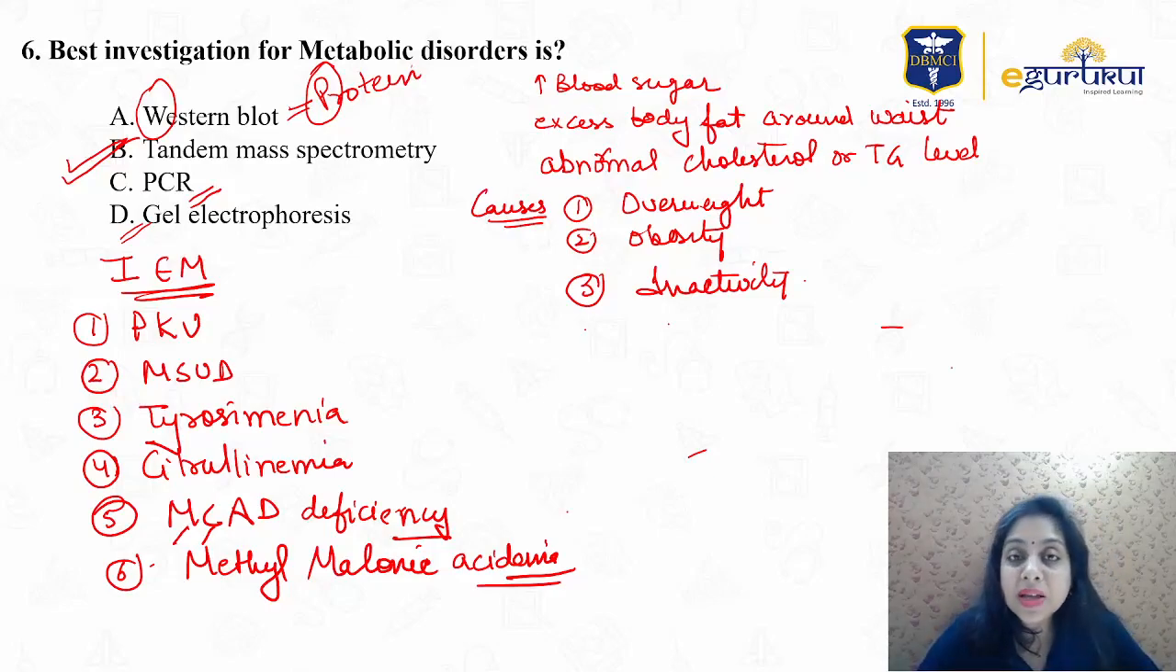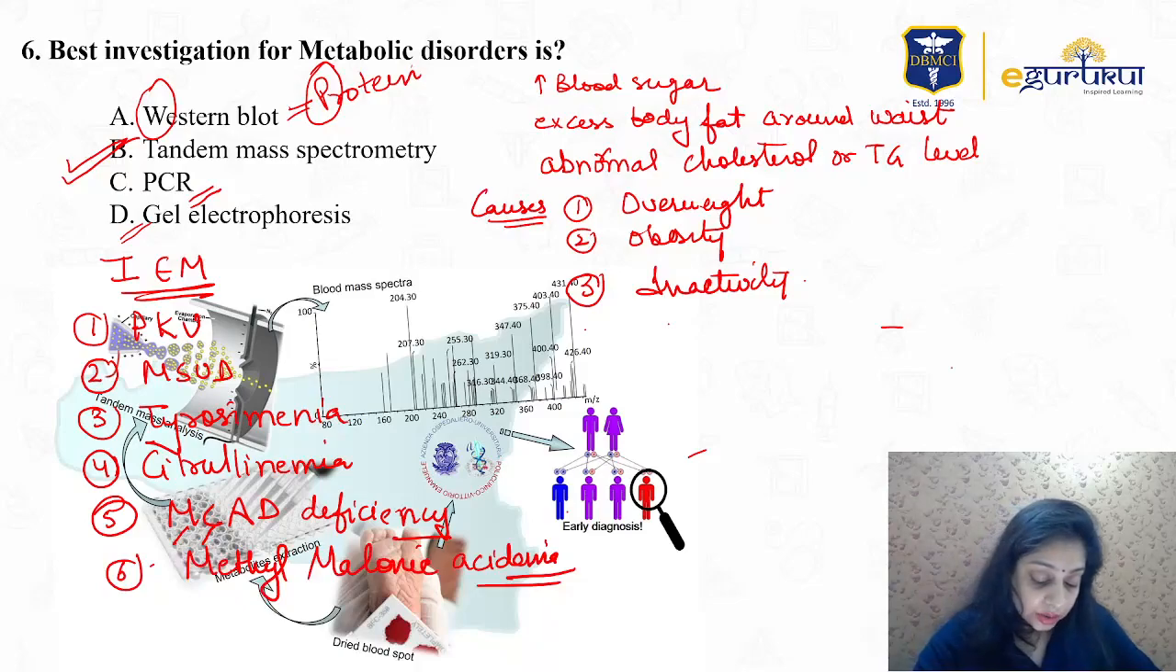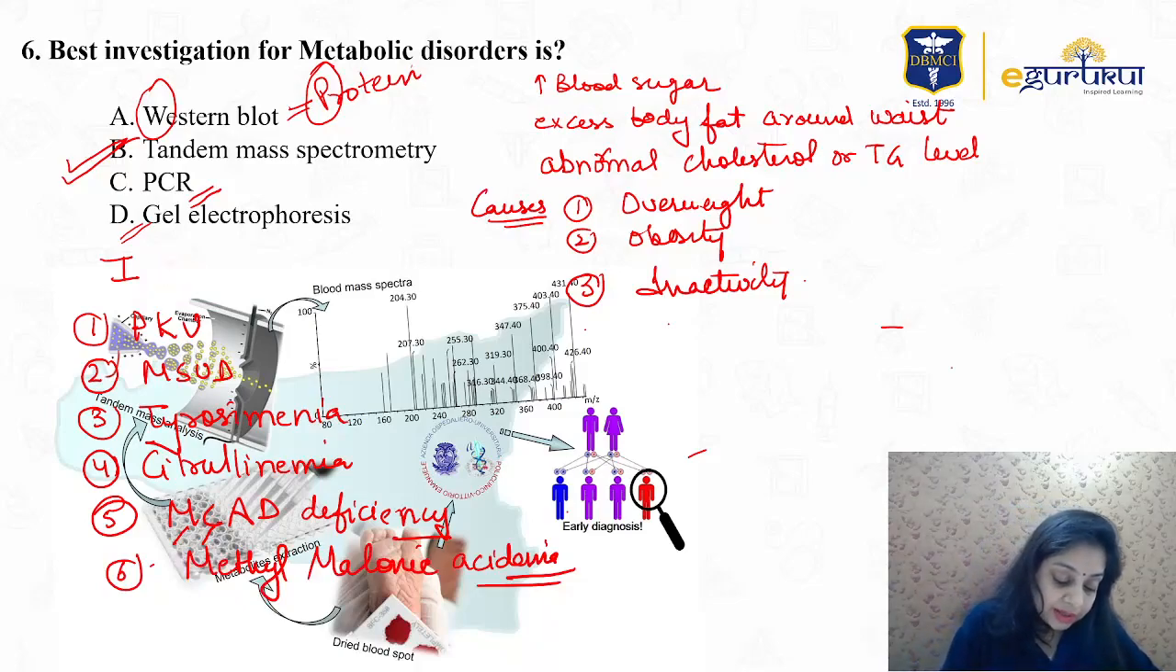Then we can run mass spectrometry also sometimes to figure out which one is present and which one is not. For metabolic disorders, definitely we go ahead and do the tandem mass spectrometry. There are no ifs and buts about it. We just do it. Okay, so let me erase this first.